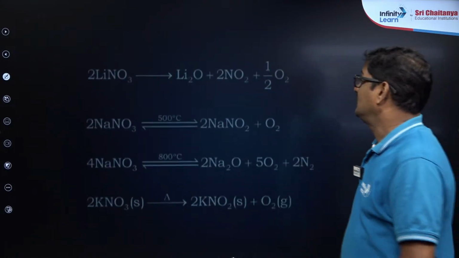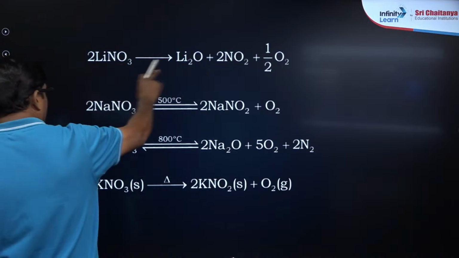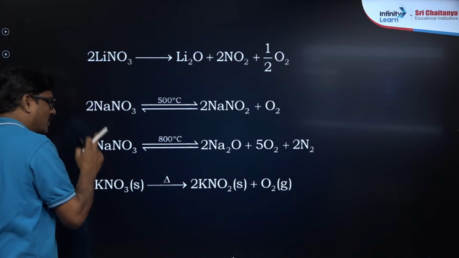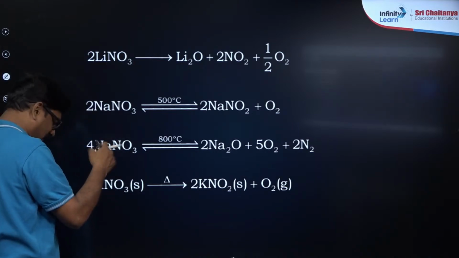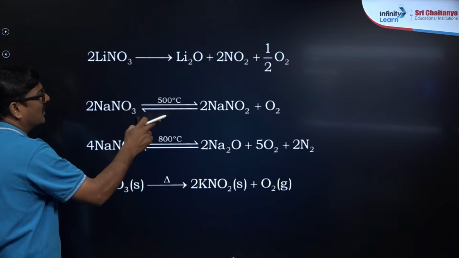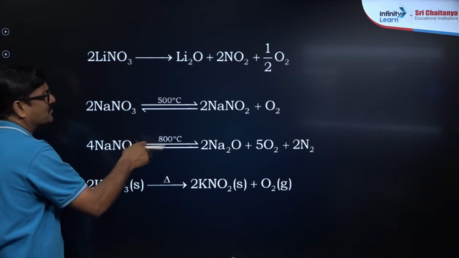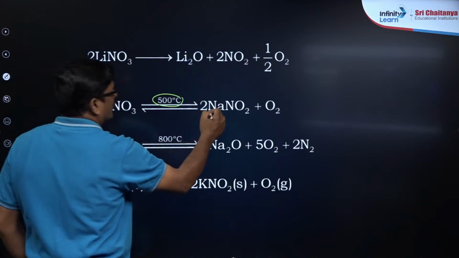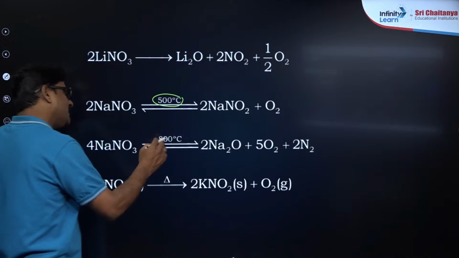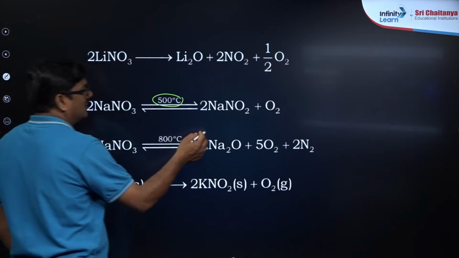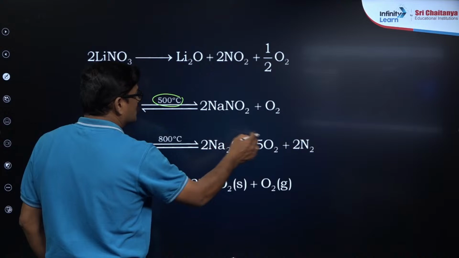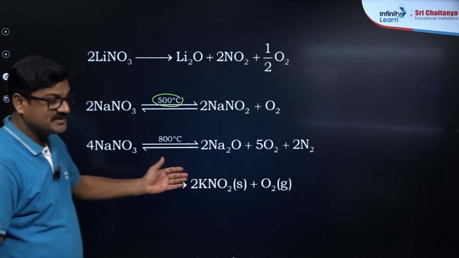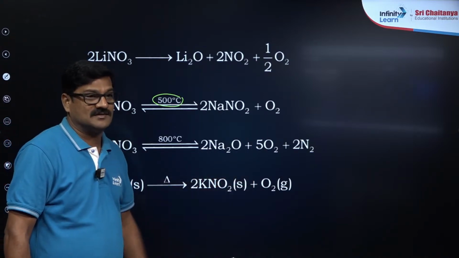Yes, look at this. So, lithium nitrate on heating gives rise to nitrogen dioxide and oxygen also. But sodium, potassium, rubidium, any nitrates on heating give rise only to oxygen and their corresponding nitrites. So, sodium nitrate at this temperature gives sodium nitrite and oxygen. At temperatures above 800, it decomposes further to give sodium oxide and nitrogen gas also. Potassium nitrate also gives rise to potassium nitrite and oxygen.